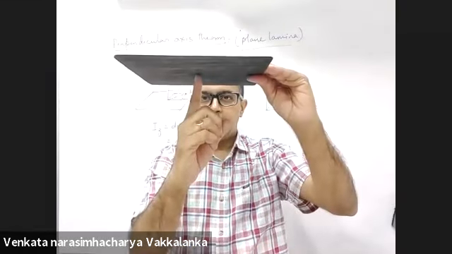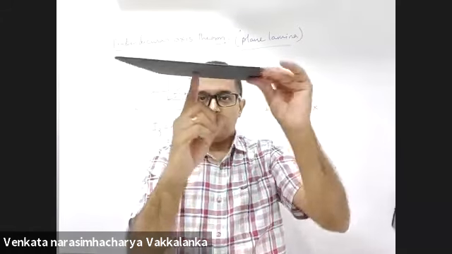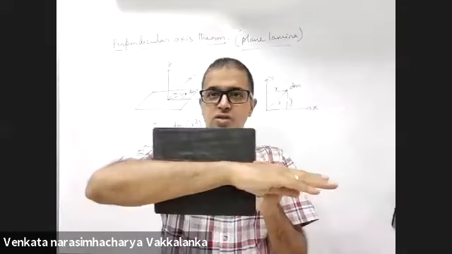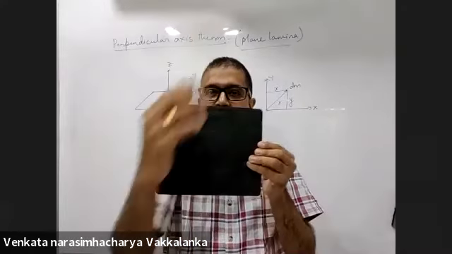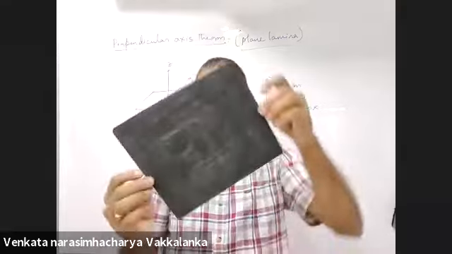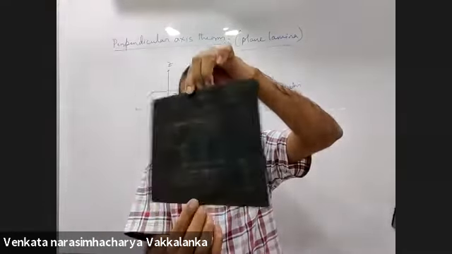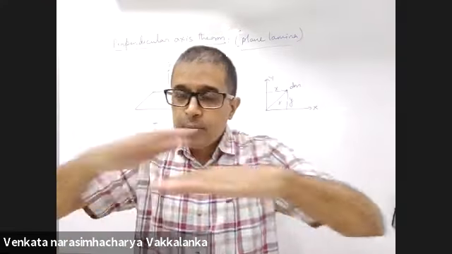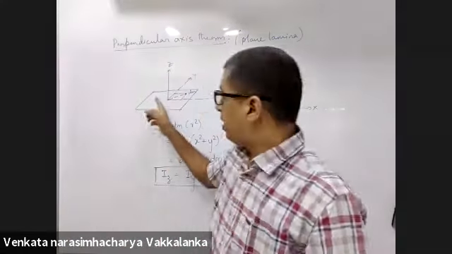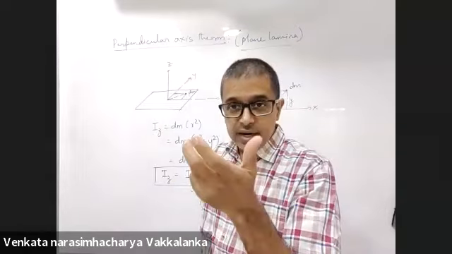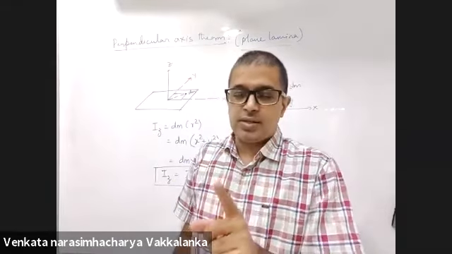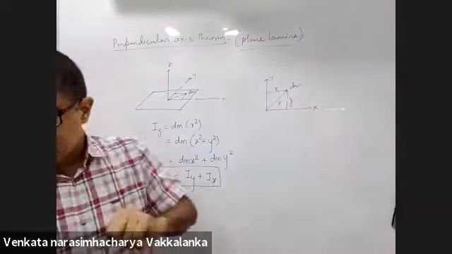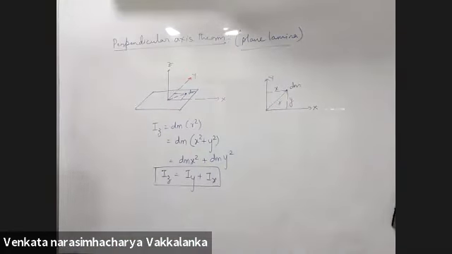Iz is when the plate is rotating about the z-axis. This is the x-axis, this is the y-axis. This is Ix and this is Iy. But I can apply this only for a plane lamina. It could be a plate, a ring, or a disc, only for a plane lamina where the thickness is negligible.